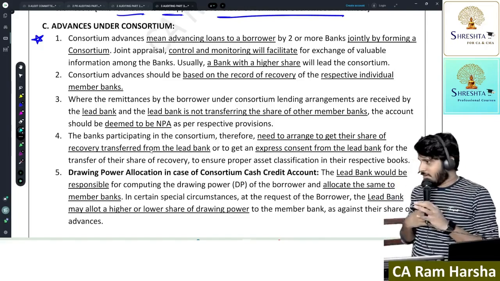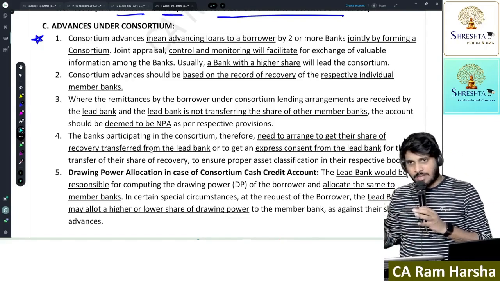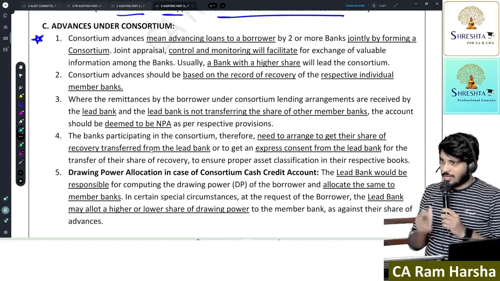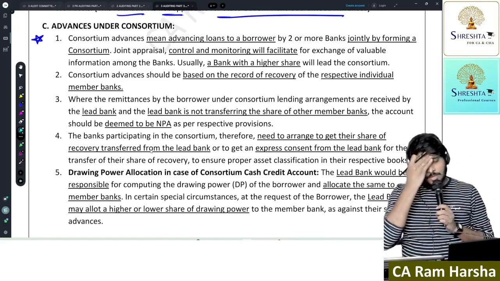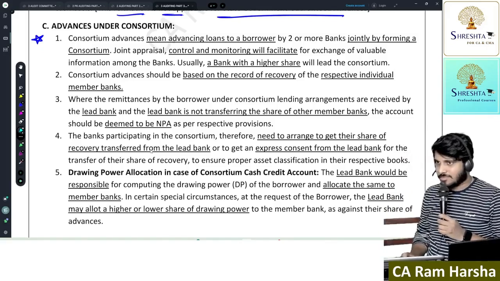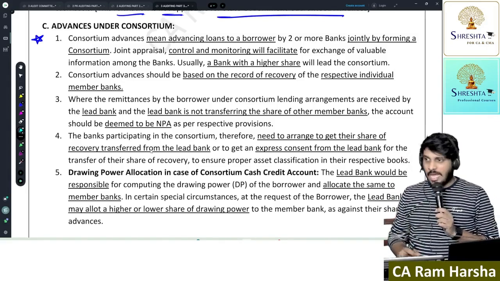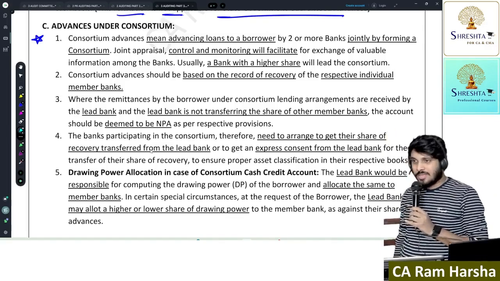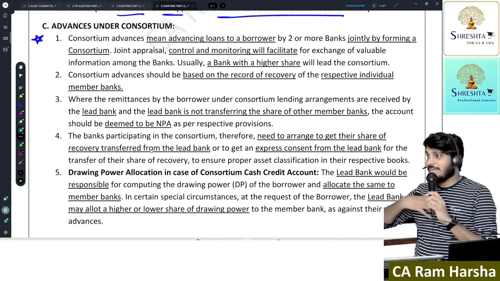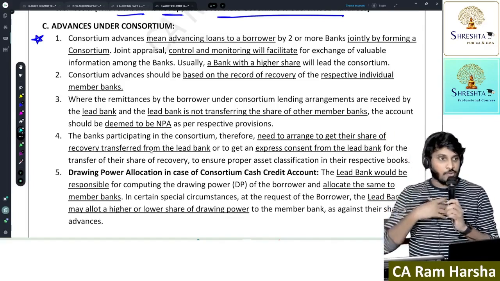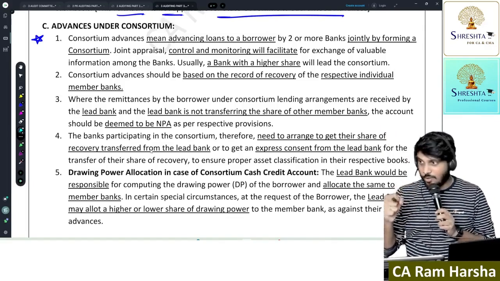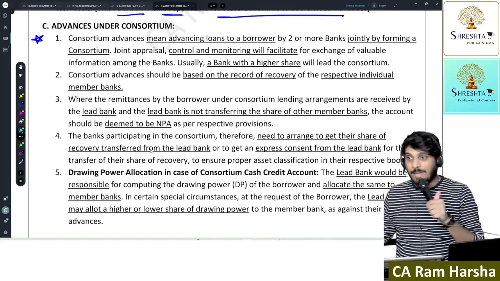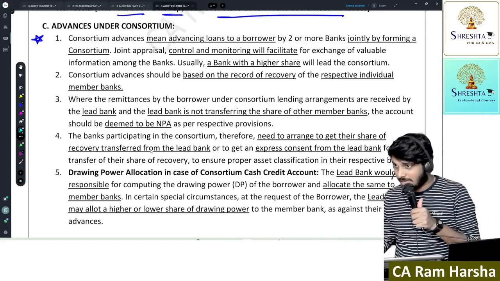So I'm SBI. I went to ICICI Bank. I went to HDFC Bank. I went to Indian Overseas Bank, or some Syndicate Bank. Getting it? I went to all of them, and all of us together gave 2 lakh crore to the Tesla company. Now here, I am the leader. I am the lead bank. Who took the lead for this entire loan? SBI. SBI is called the lead bank. These are called member banks, or simply other banks.